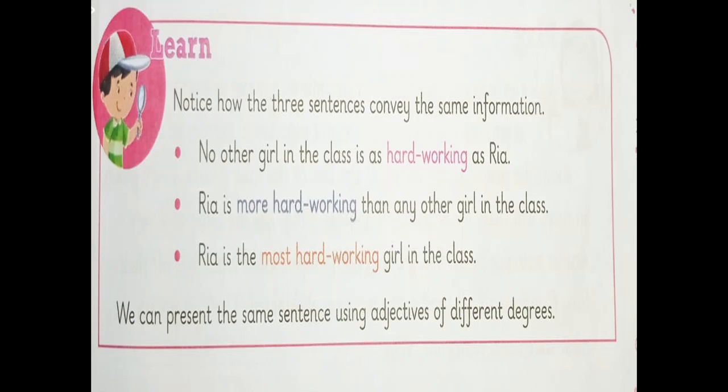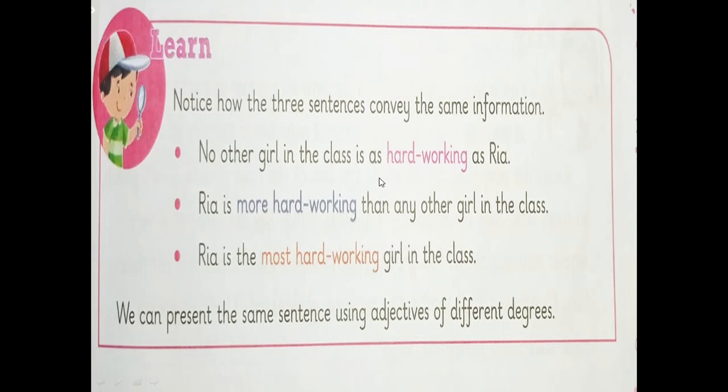Now try to understand the third one also, students. It's written, Ria is the most hardworking girl in the class. Now we see it's written here, the most. So what do you mean by most hardworking? Now you see the three different degrees over here.